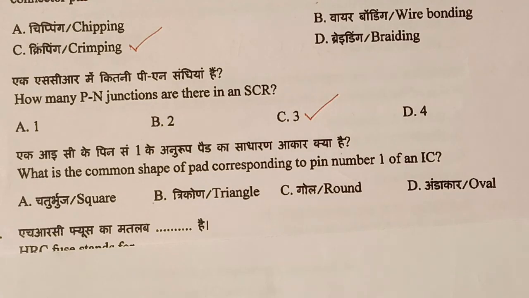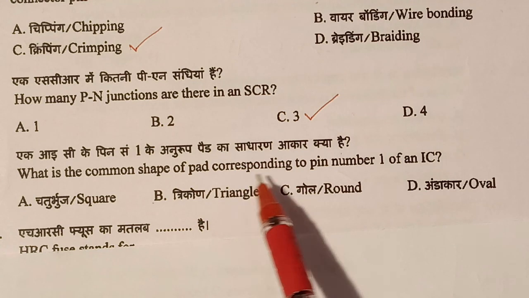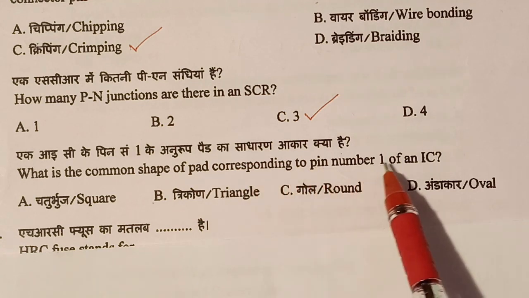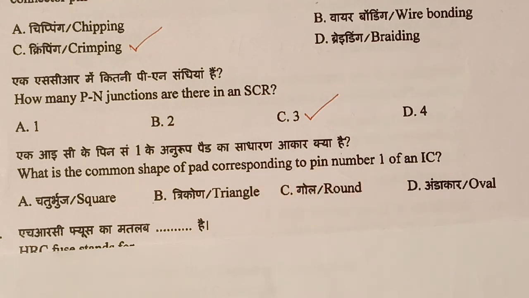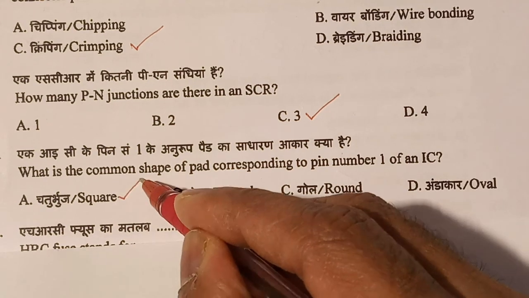So question number 74. What is the common shape of pad corresponding to pin number 1 of an IC? So what the question means, in a PCB, pin number 1 of the IC is how we can identify in a PCB. Now the answer is option A, square.